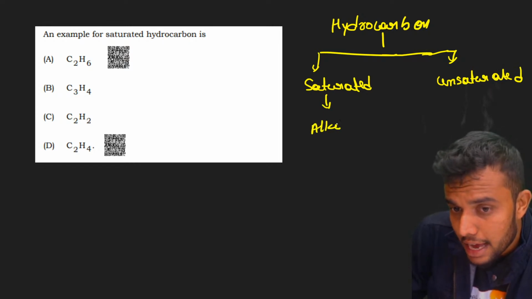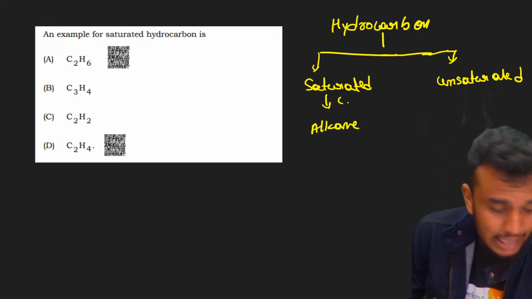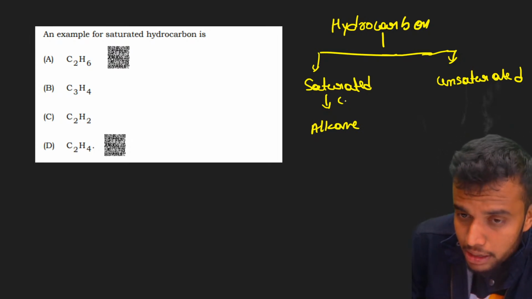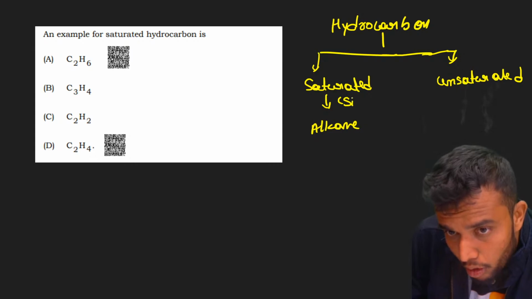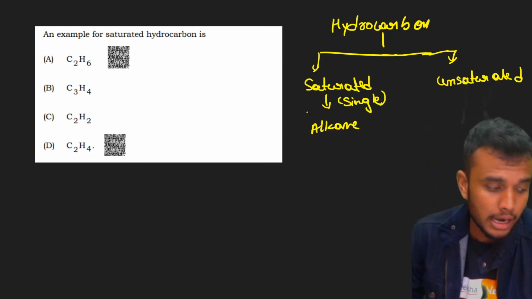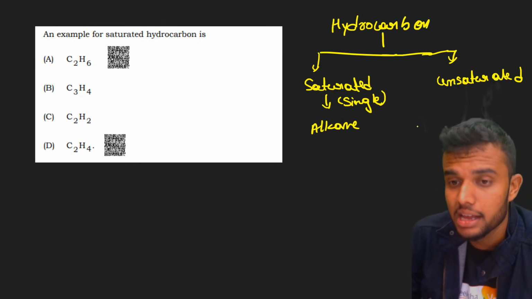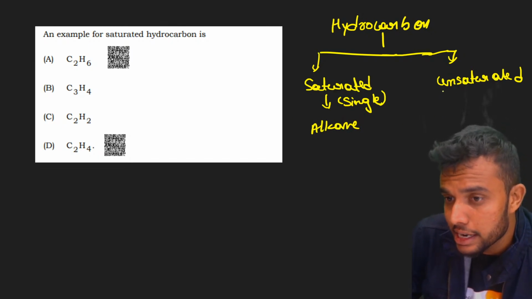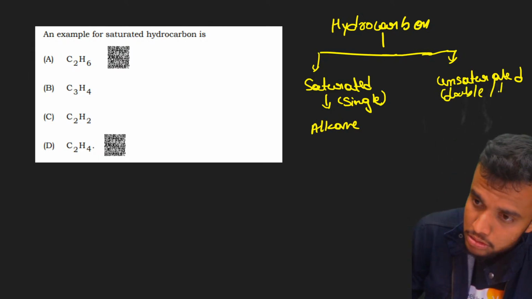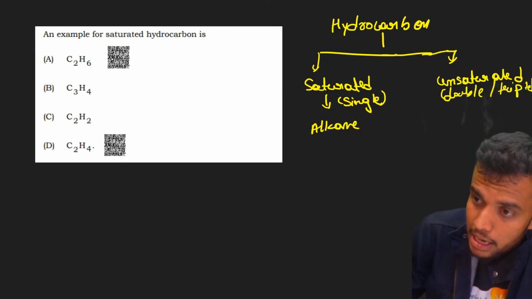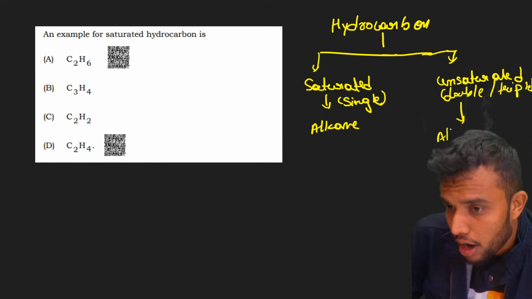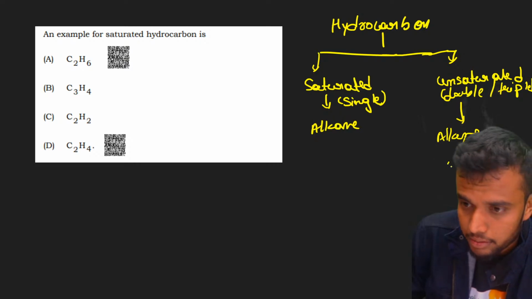What is the meaning of saturated? Saturated means that in this compound, the carbon and hydrogen atoms are all connected only with single bonds. In the case of unsaturated compounds, they contain double or triple bonds. Correct, students? Unsaturated hydrocarbon examples are alkenes as well as alkynes.